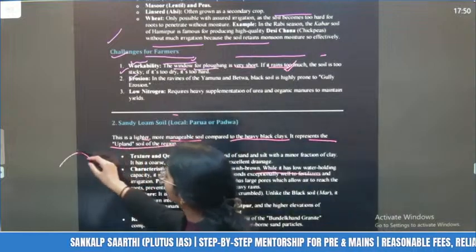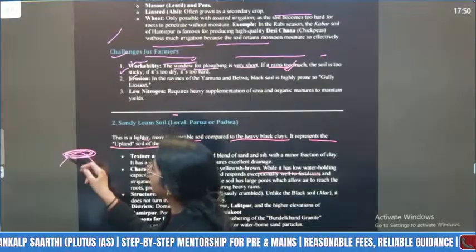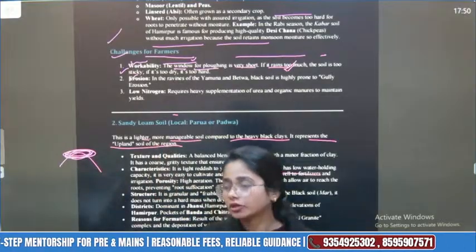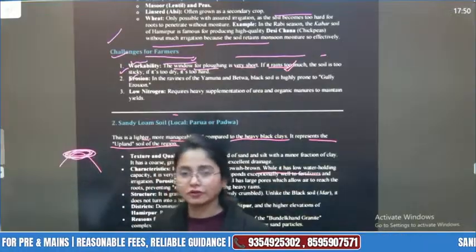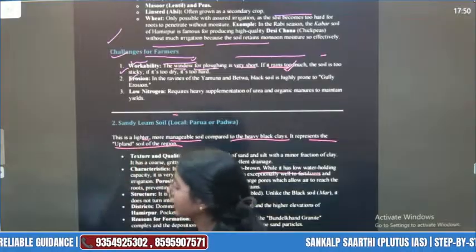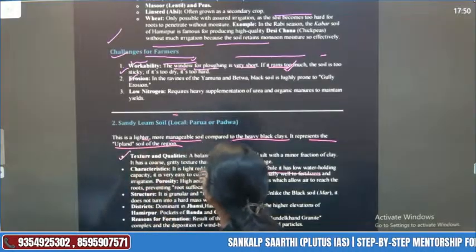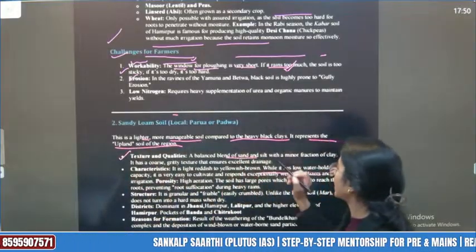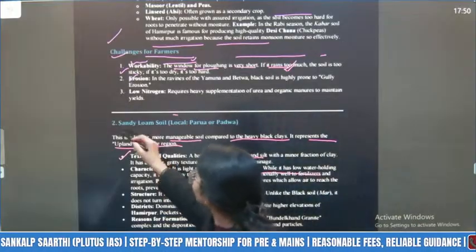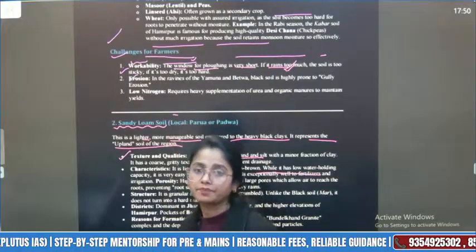Because Bundelkhand is a plateau region, if you go from the north, it is comparatively at higher land, meaning it is found in the plateau areas. What is the texture and qualities? A balanced blend of sand and silt. What type is it? Sandy plus loamy soil. Okay?